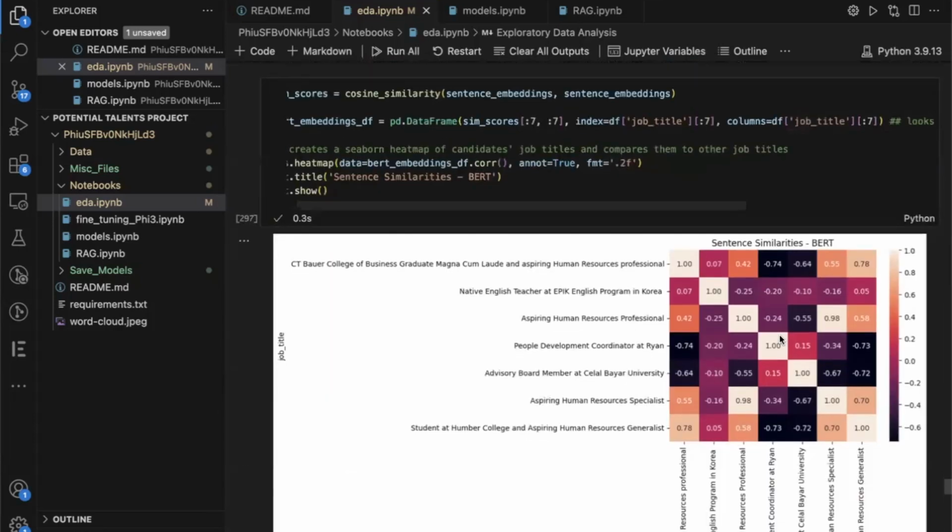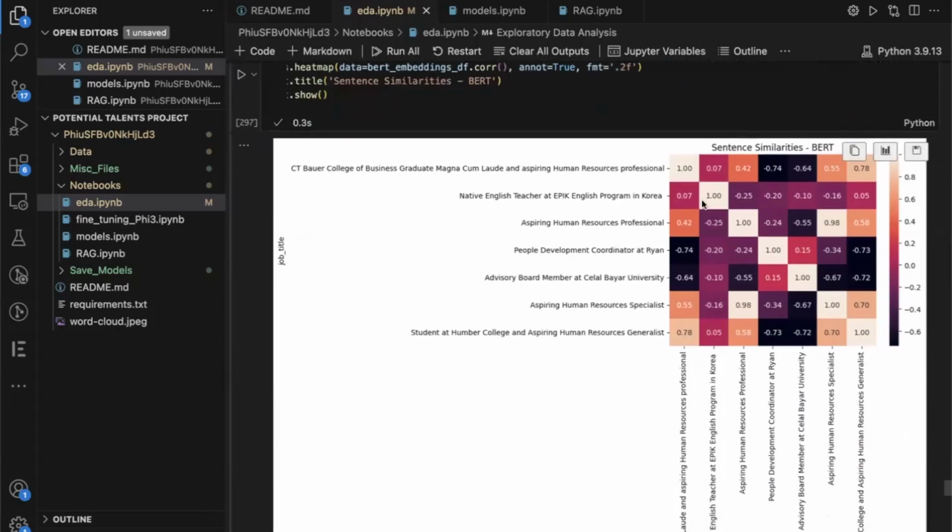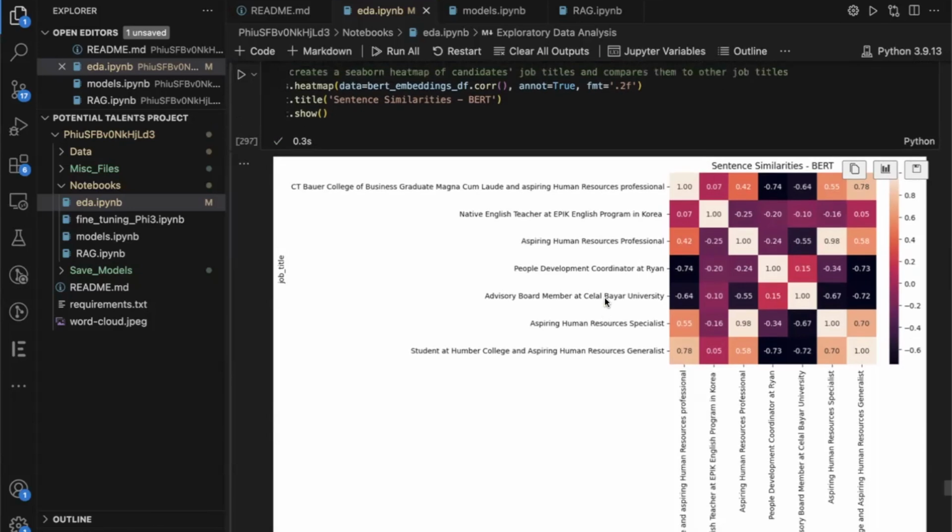And I did the same thing for BERT. We can see at the diagonal, they're comparing each job title to itself. And then again, this second to top left is still at that 7%. This one's still at that 98%, and this one's at a negative 73 as opposed to a 75. So it's given roughly about the same correlations.